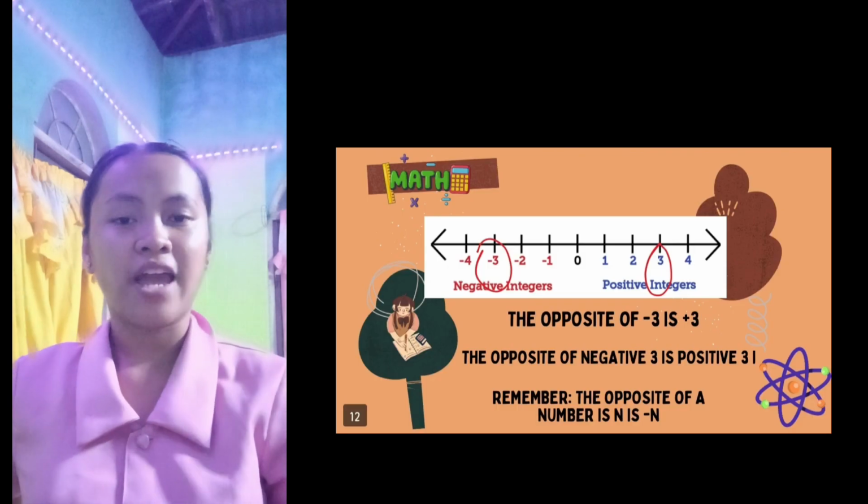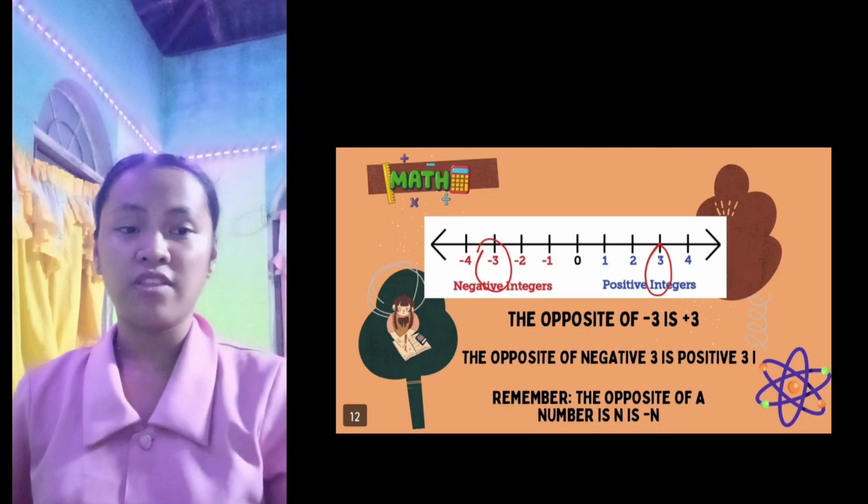In the middle is the 0. 0 is neither positive nor negative. Now, I present to you, class, the horizontal number line. On my left side are the negative integers: negative 1, negative 2, and negative 3.